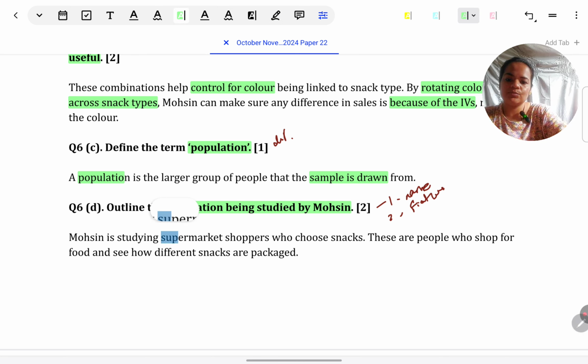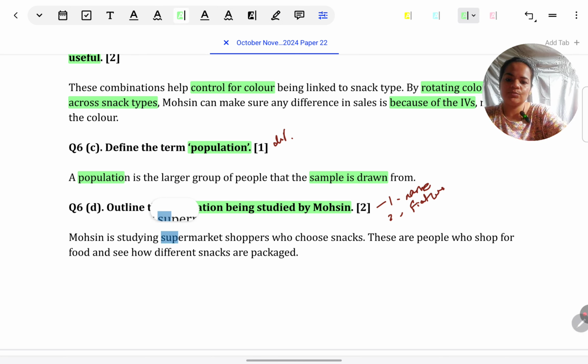Supermarket shoppers who choose snacks. Again, one more mistake here would be just to say supermarket shoppers, because at the time he goes there are shoppers, that's a sample, so larger group must be all supermarket shoppers. That is there, but not all supermarket shoppers. After all, everyone who comes to the supermarket does not buy snacks, and he's targeting snacks as we have seen.